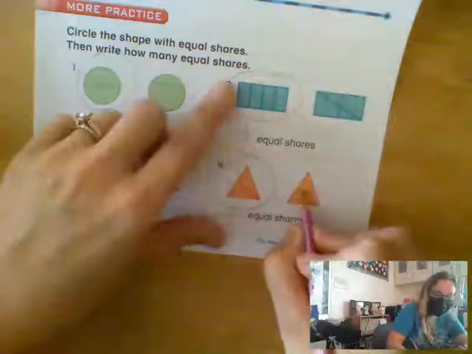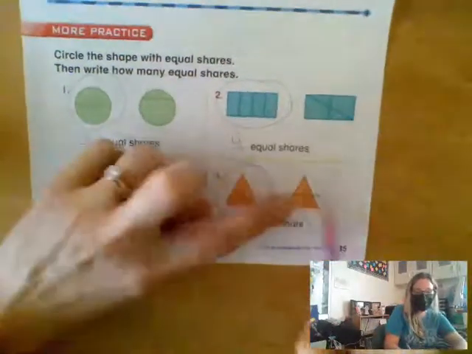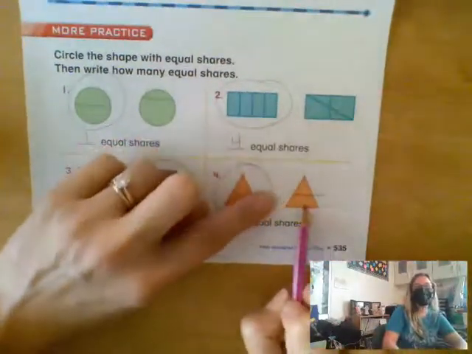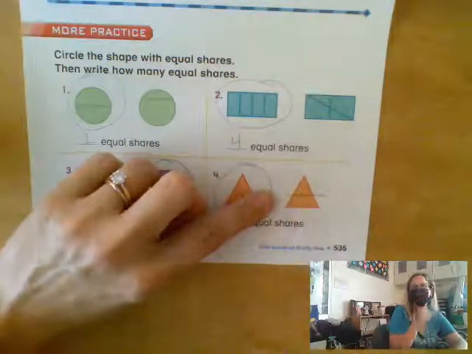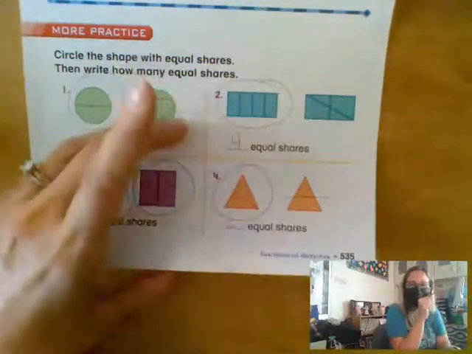The way this one cut, I have a triangle and a trapezoid. Those are not the same size and shape. That one is a triangle.